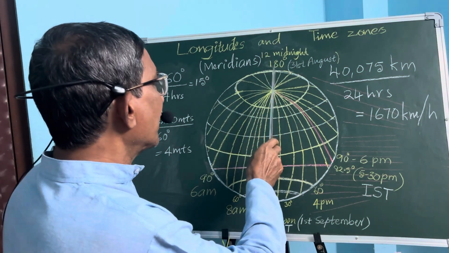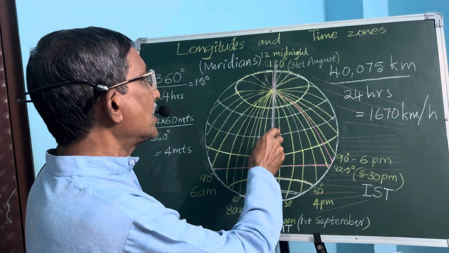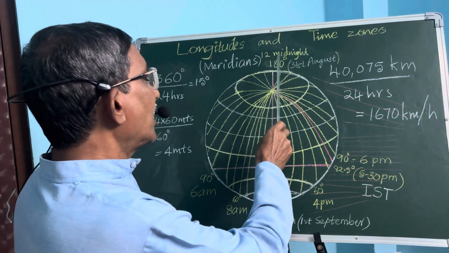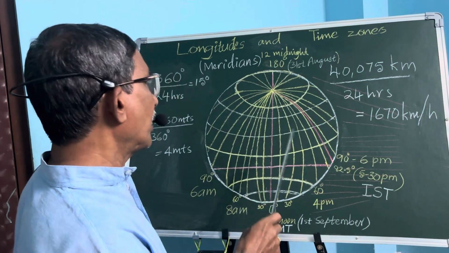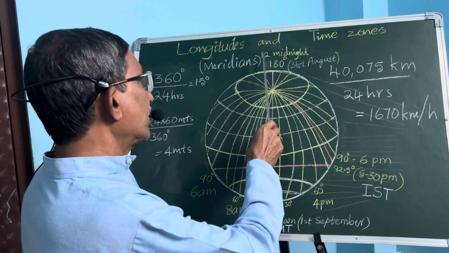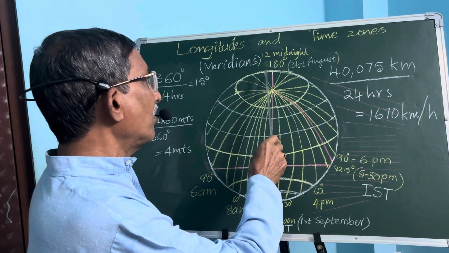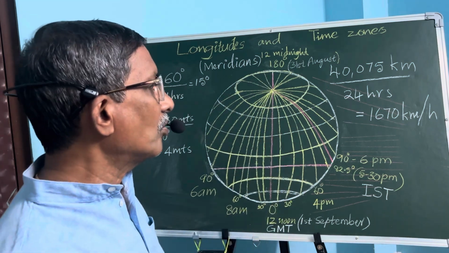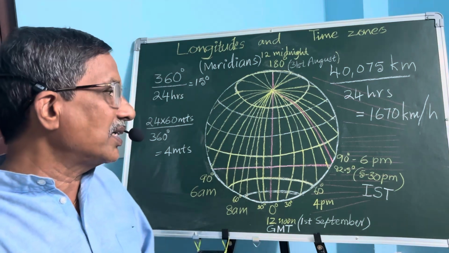If a person stands just to the east of the international dateline, he is in the month of September, and if a person stands just behind the international dateline, he is still in the month of August. So this is all about the longitudes and time zones, friends.